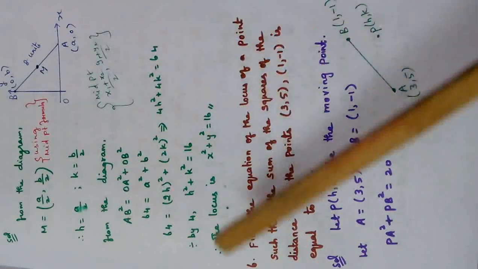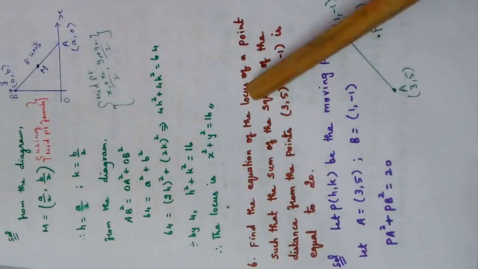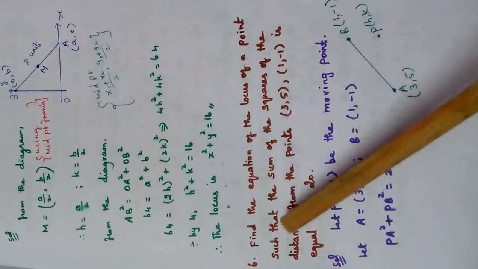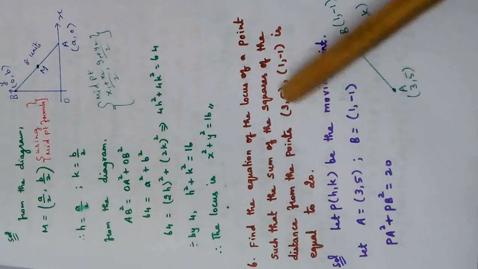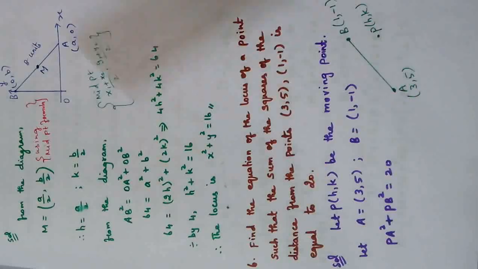Problem number 6. Find the equation of the locus of a point such that the sum of squares of the distance from the points (3, 5) and (1, -1) is equal to 20.